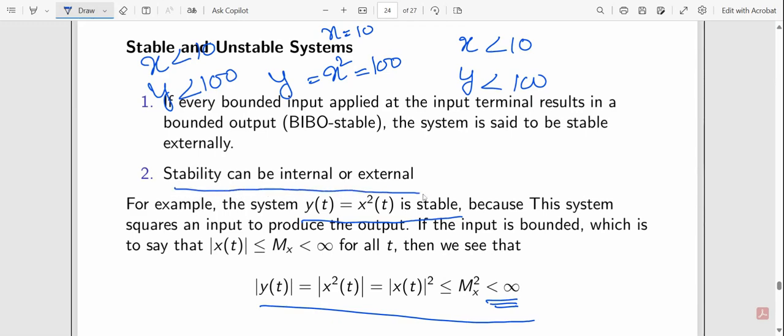Stability can be internal or external as well. This system squares an input to produce the output. If the input is bounded, which is to say less than infinity for all t, the output is bounded too.